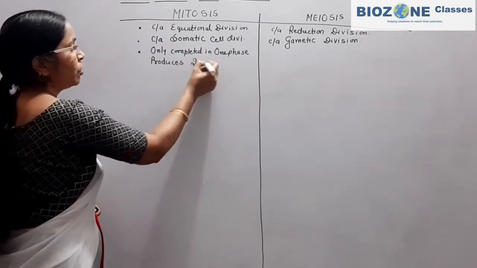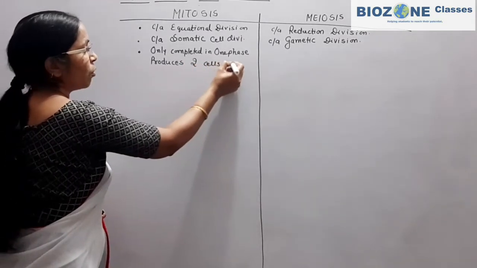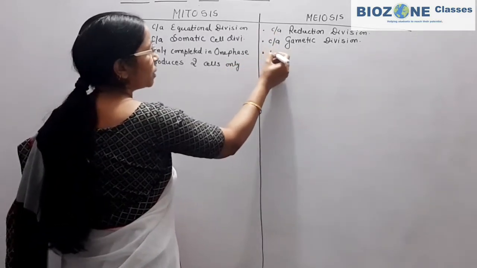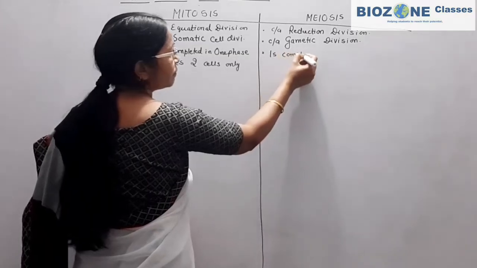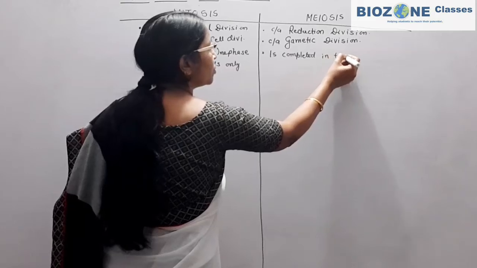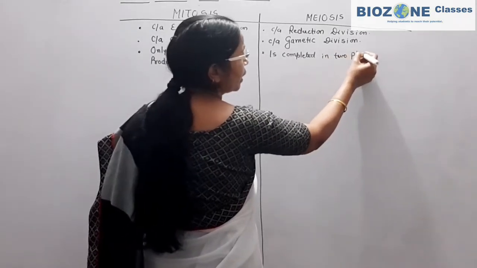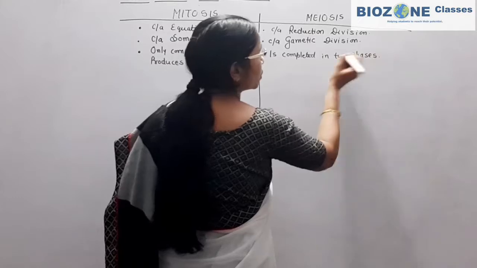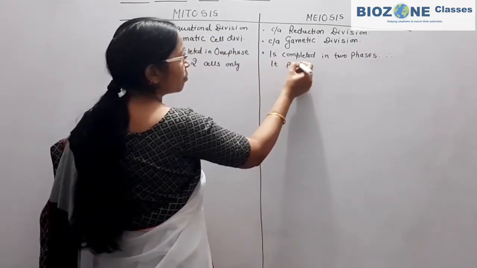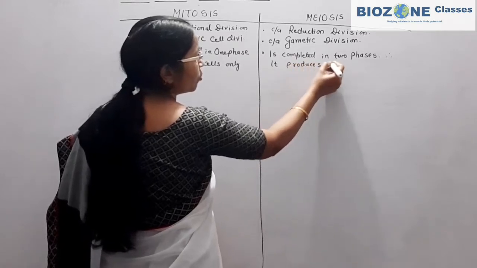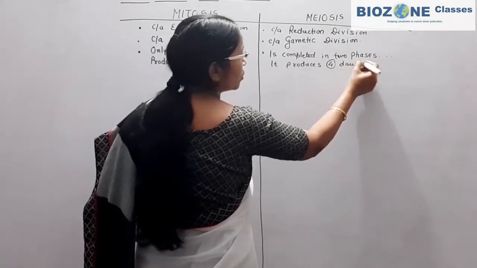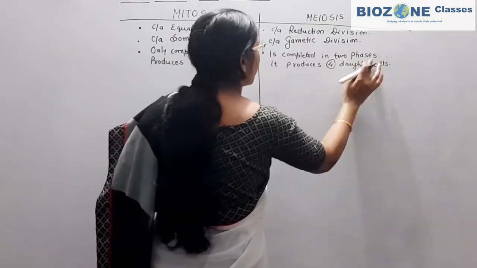But when we come towards meiosis, meiosis is completed in two phases, that is meiosis 1 and meiosis 2, and therefore this division produces 4 daughter cells. This you remember.